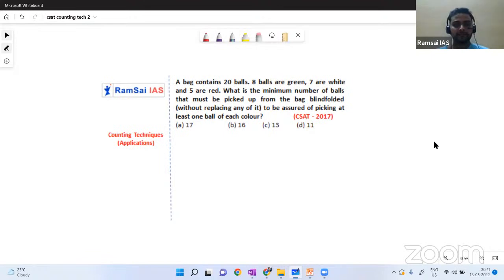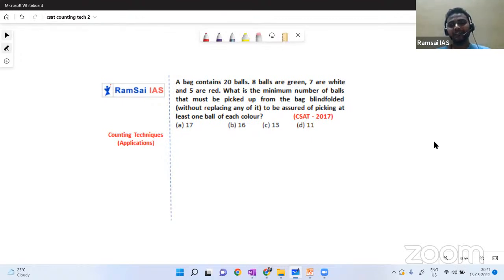What is that? The bag contains 20 balls. 8 balls are green, 7 balls are white, 5 balls are red. What is the minimum number of balls that must be picked up from the bag blindfolded? Without looking at the bag, blindfolded, you have to pick balls one by one. What is the minimum number of balls you have to pick, without replacing them, to assure picking at least one ball of each color?